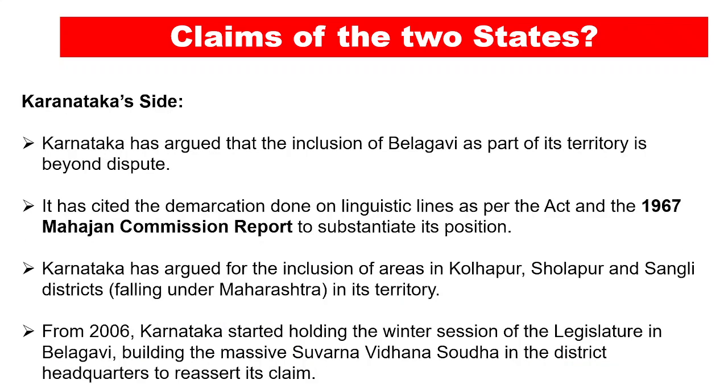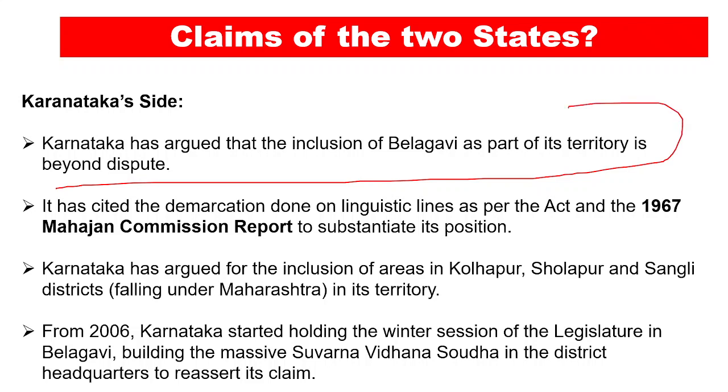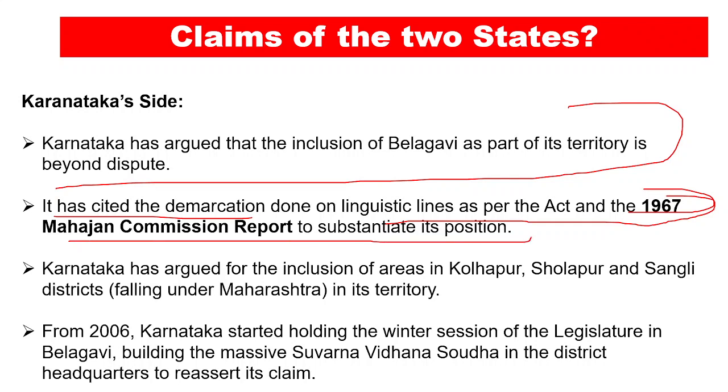Now on the Karnataka side, Karnataka argued that the inclusion of Belagavi as part of its territory is beyond dispute, and it talked about the 1967 Mahajan Commission report. It cited the demarcation done on linguistic lines as per the act and the 1967 Mahajan Commission report to substantiate its position.